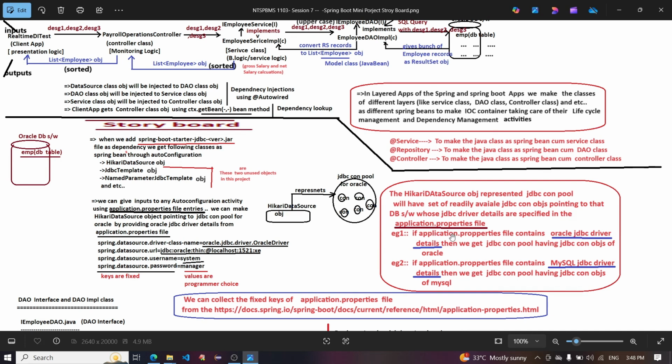Example: if the application.properties file contains Oracle JDBC driver details, we get a JDBC connection pool having JDBC connection objects of Oracle. If it contains MySQL JDBC driver details, we get a JDBC connection pool having JDBC connection objects of MySQL.